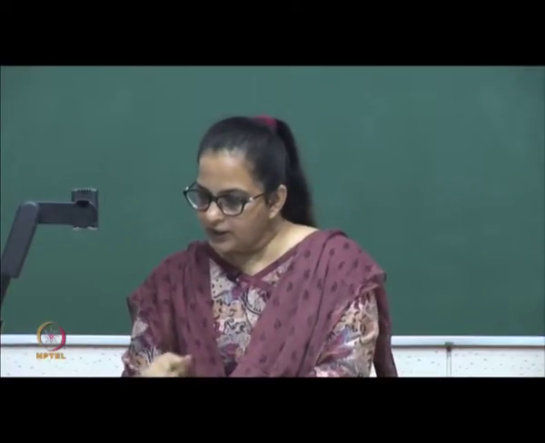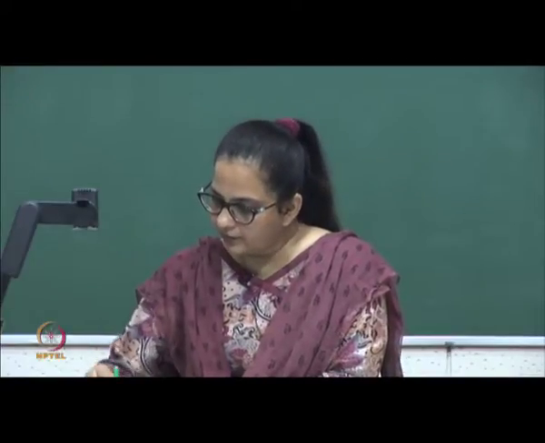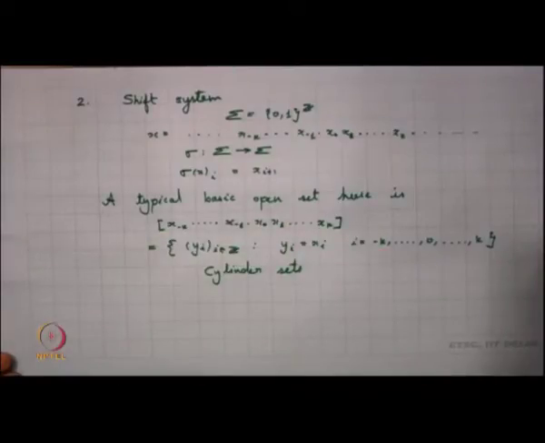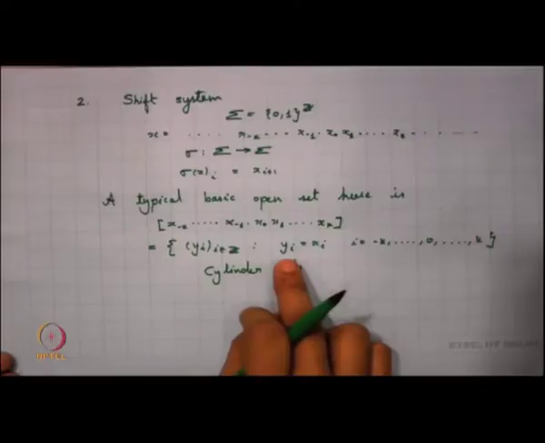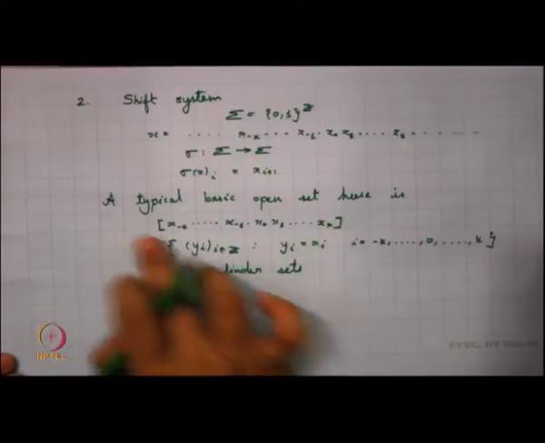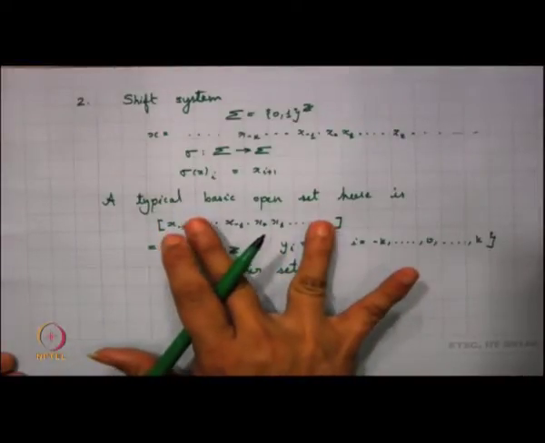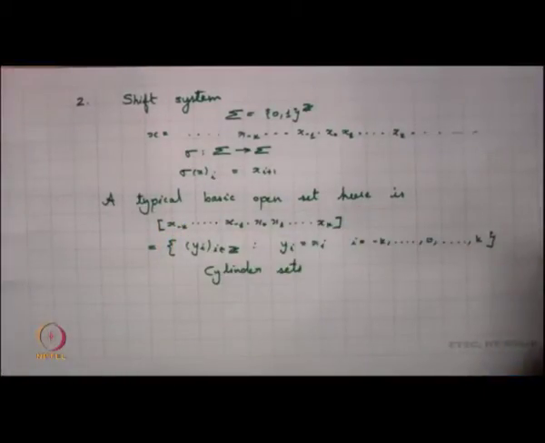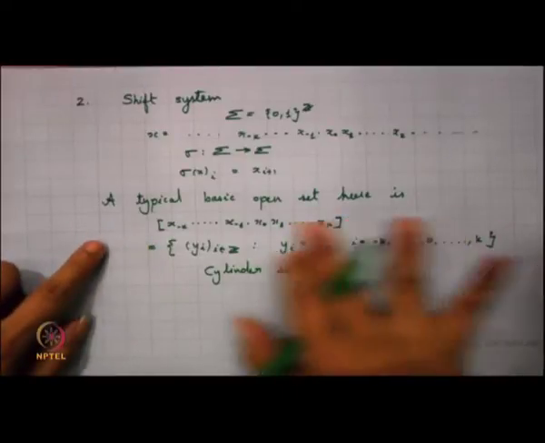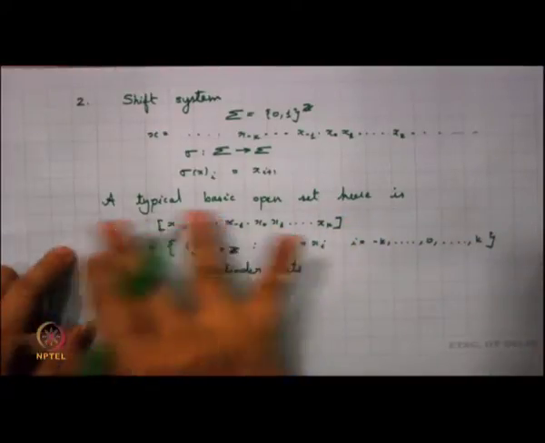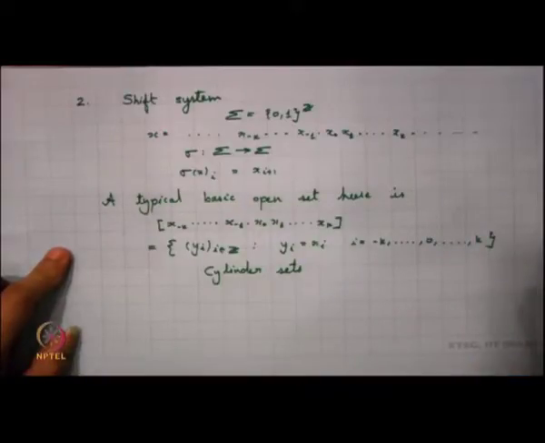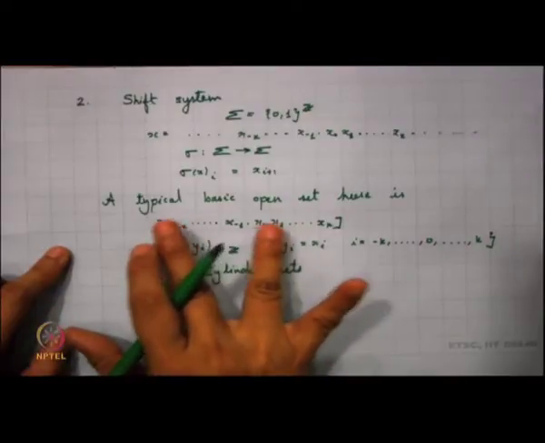So let us look into this shift system. Supposing now I am fixing this up, what is this set? What is the restriction on y_i? If I am looking at this set, the restriction on y_i is that only in this portion it should be the same as x_i. In the rest it can be anything. If I want to see what happens to the left of it or to the right of it, the sequences could be anything, but only in the middle portion it should be the same as this part.